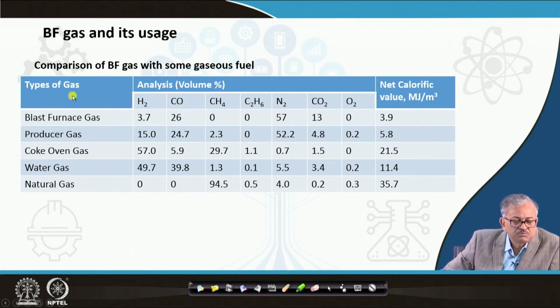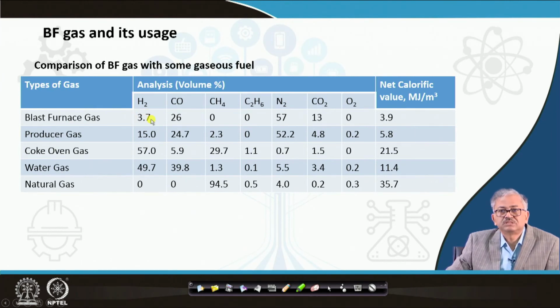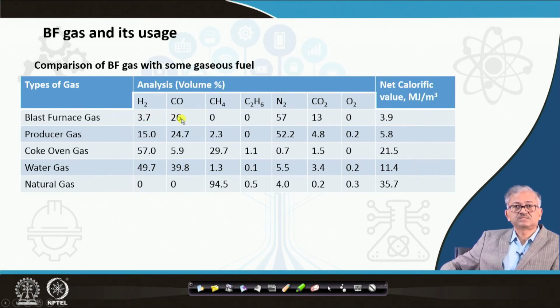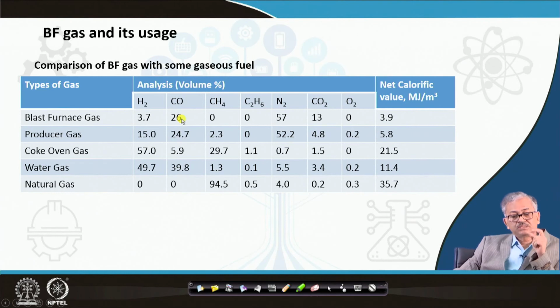You can see the type of gases I have given. I have given the blast furnace gas. Analysis is there. H2 is 3.7%, hydrogen is unlikely to be less, but if you have some steam injection etc. from there, some H2 is formed. So, H2 is there, and in the blast furnace gas, you can see 26 volume percent of blast furnace gas is